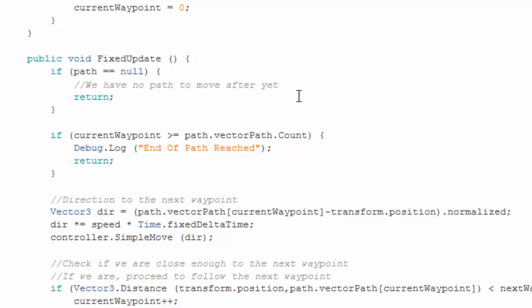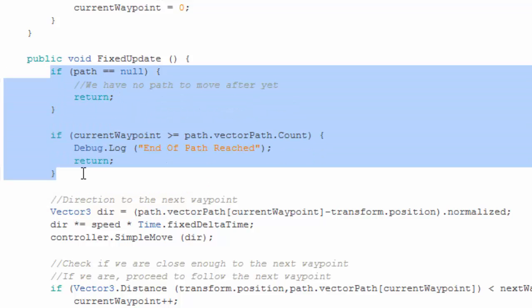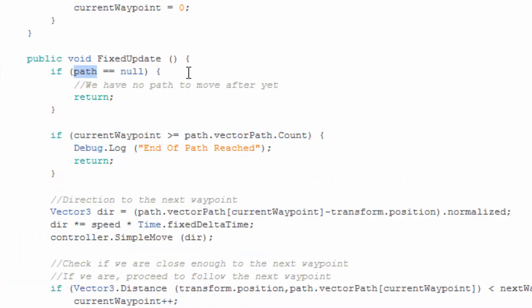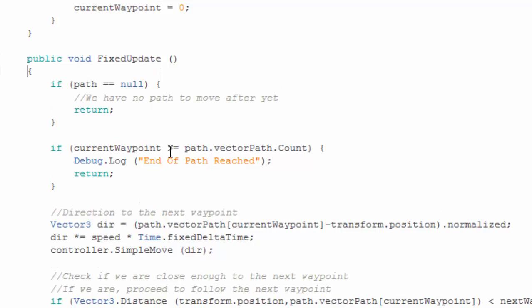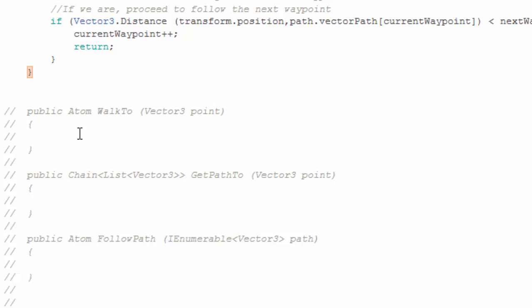But it suffers from the problems you get every time you try to write an async procedure in a sync function, is that you get all these conditionals just to know if you have already started or finished or are doing something. And you also get these fields, like the path or the current waypoint, that are there mostly to keep track of something. And we're going to see how we're going to fix that with Atoms.